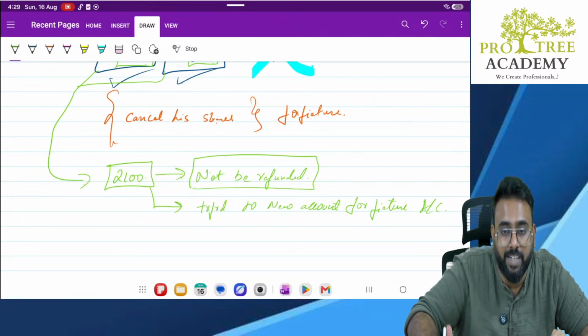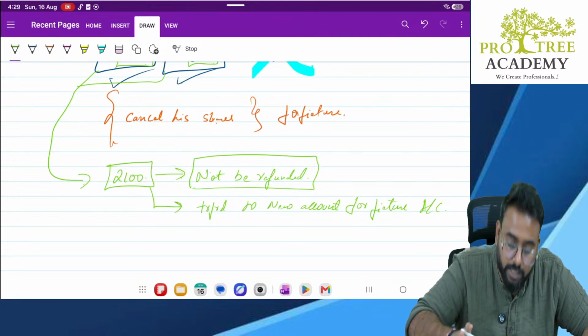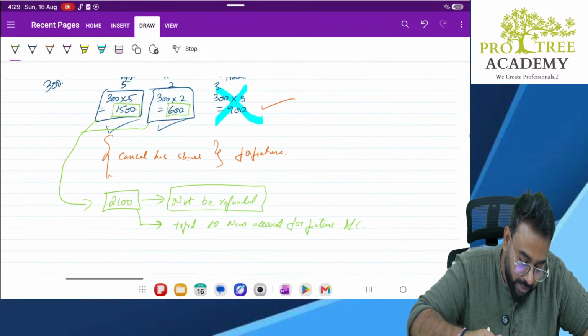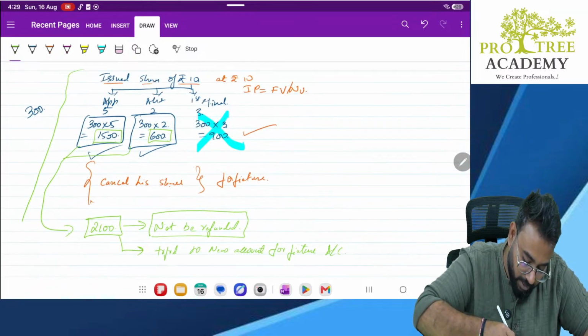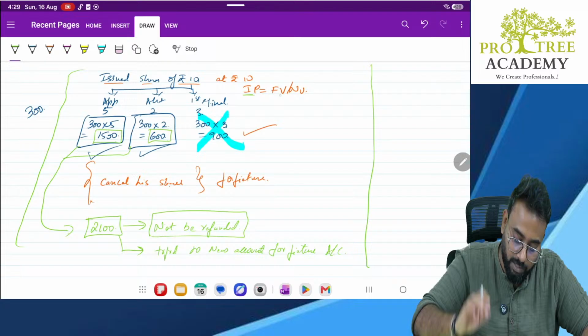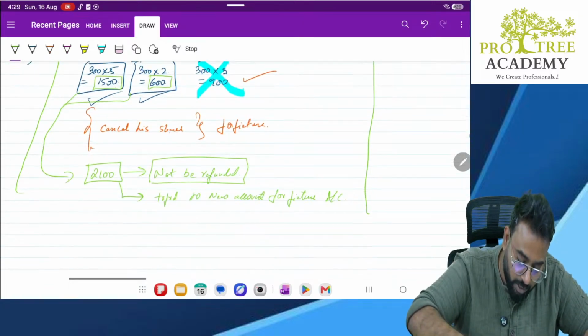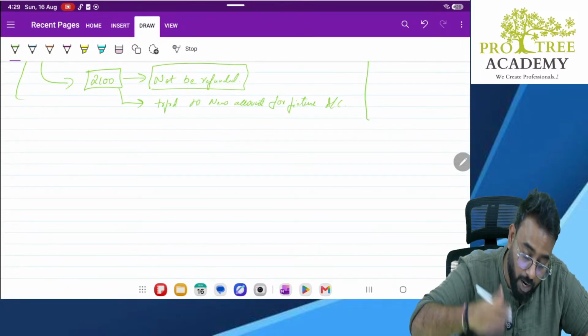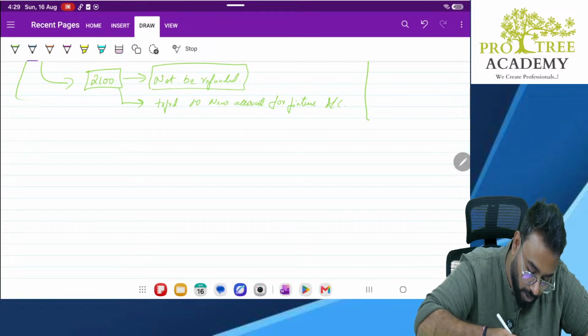Sir, it is unfair, sir. I know it is unfair, but this is how it is. Clear? Okay. See, in this entire case, if you observe carefully, shares were issued at par. So the adjustment was simple. If you want me to explain how the accounting entries will look, listen to me carefully.